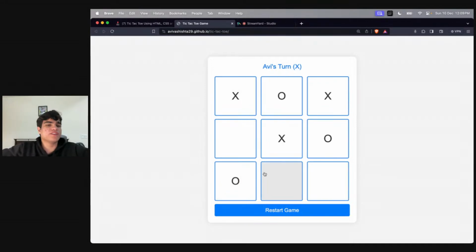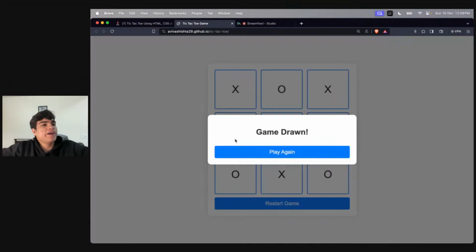Let's say I ignore this. I don't see that this is a pattern. So now Sonia blocks this as well. Now the only choice I have is this one, and the moment I do this, nobody really won, right? It's game drawn. The game is in a draw. Nobody won. So then we have to choose this also.